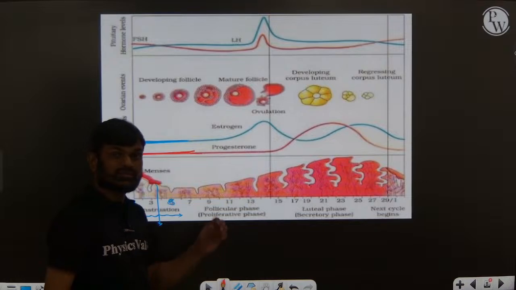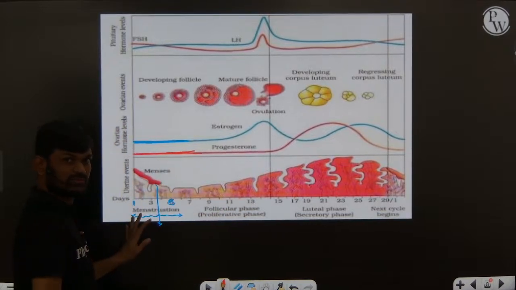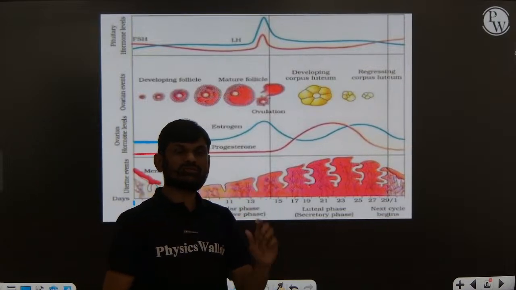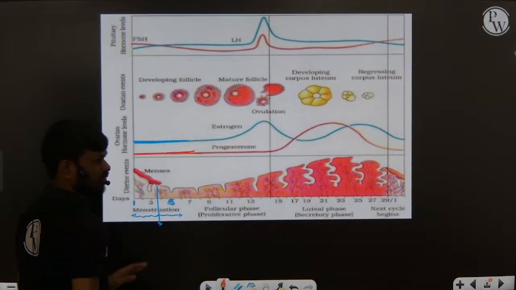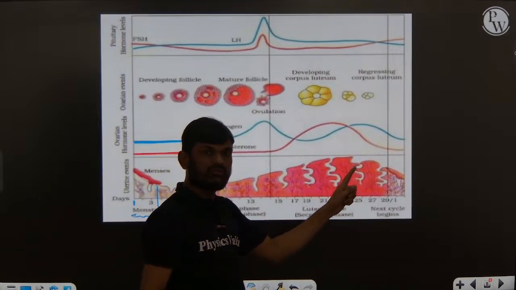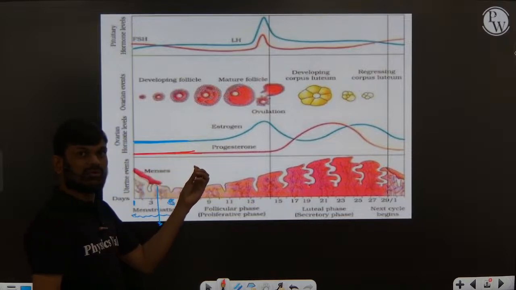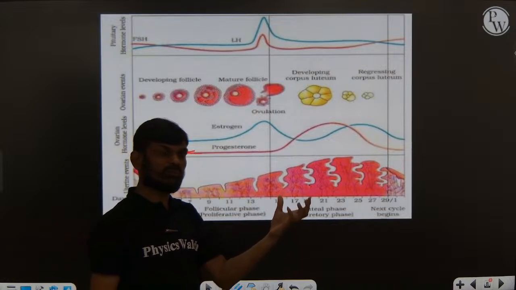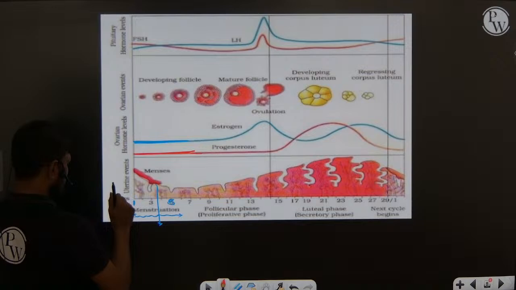The concentration of estrogen hormone and progesterone hormone are very low. Because of the low concentration of estrogen and progesterone, the endometrium lining will not be maintained. So the endometrium, which is highly developed, along with uterine tissue and their blood vessels, comes out in the form of menses. Okay, so that is menstruation.